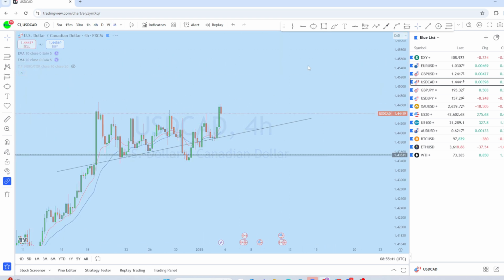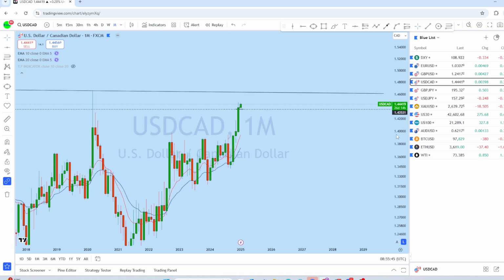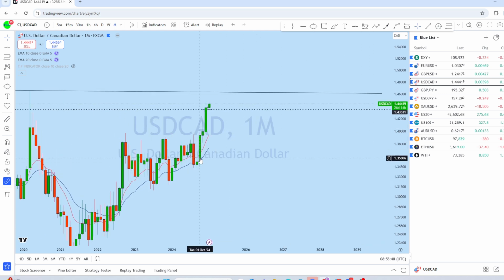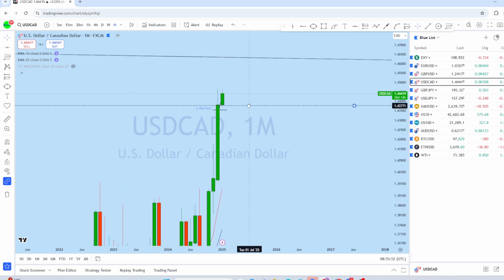Now looking at the monthly chart on dollar CAD, we can see that from the monthly also this is a very strongly bull market. After back-to-back 4 months of bullish move, this month as well, as soon as the market opened, we have seen that there was a bounce, expecting dollar CAD to retest the support and then to continue to rise again.